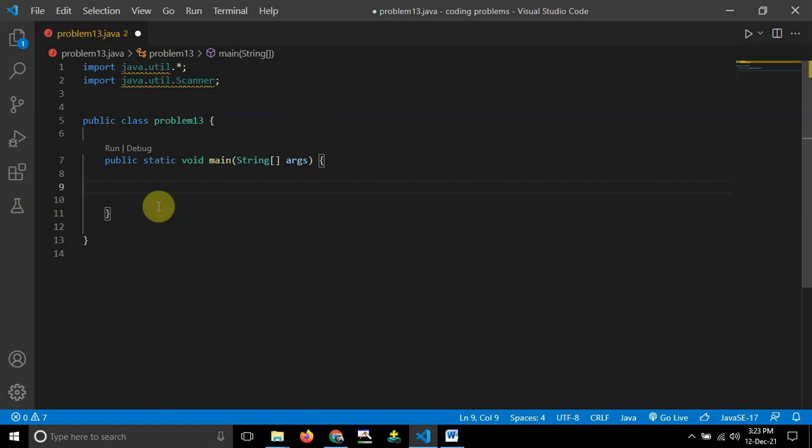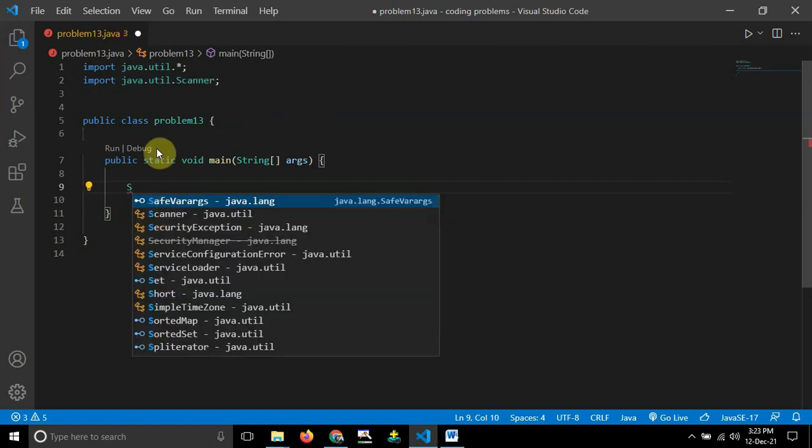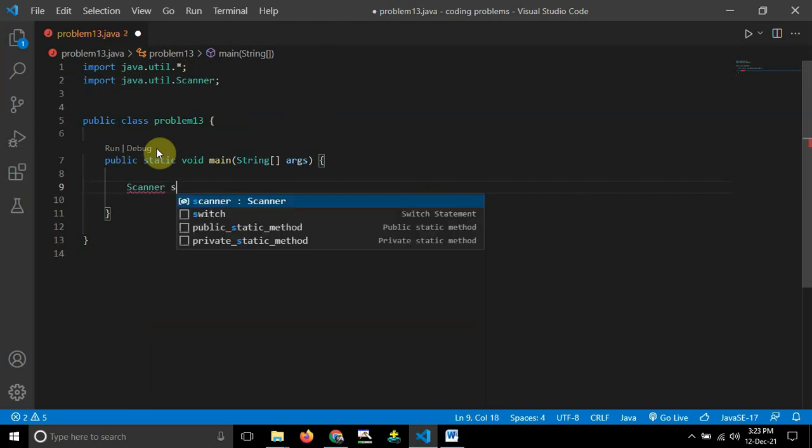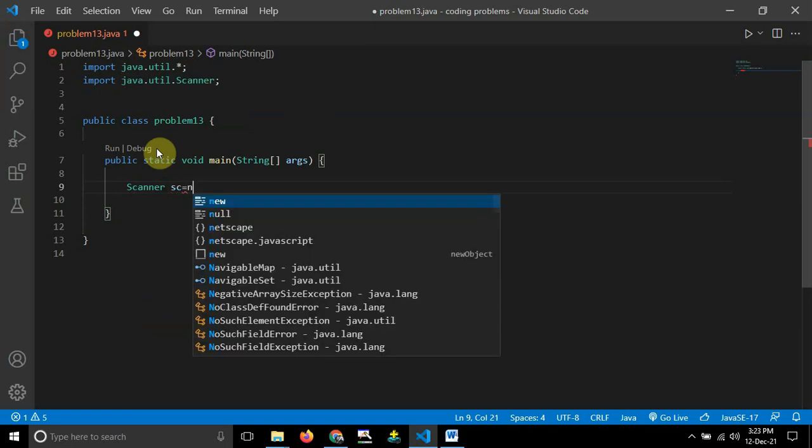Okay, so I will write the class name. The class name is Scanner. I will take a reference variable, which is user defined, you can take anything. I will take sc, that is the Scanner class.